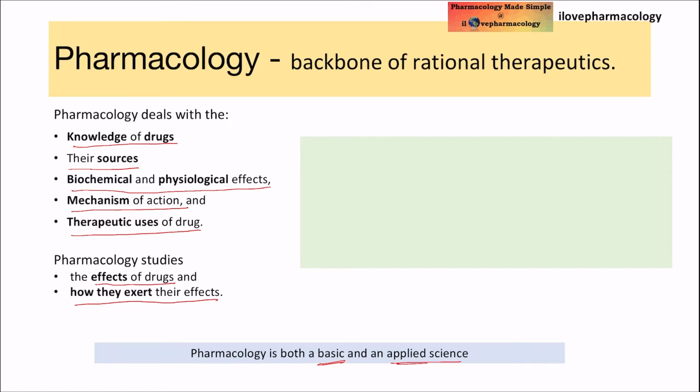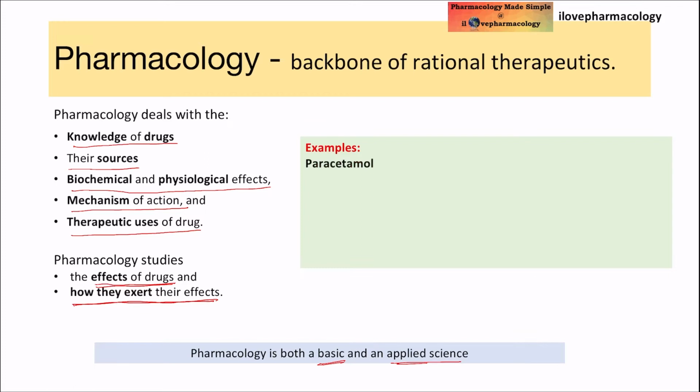So, in simple terms, pharmacology studies the effects of drugs and how the drug exerts its effects on physiological as well as pathological conditions. So, let us move on to the examples so that we can understand how pharmacology deals with all these aspects.